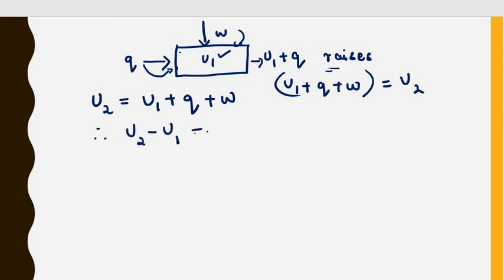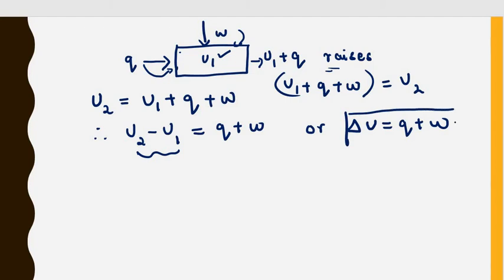So U2 minus U1 is equal to Q plus W. This represents the change in internal energy, how much the internal energy has changed. Thus we represent it as delta U is equal to Q plus W, and this delta U equals Q plus W is the mathematical expression for the first law of thermodynamics.